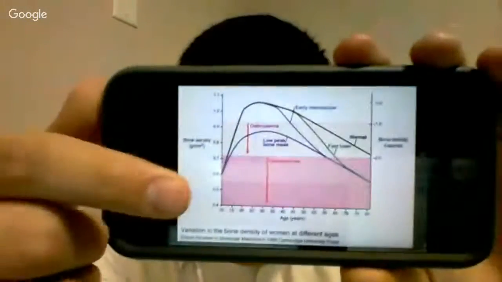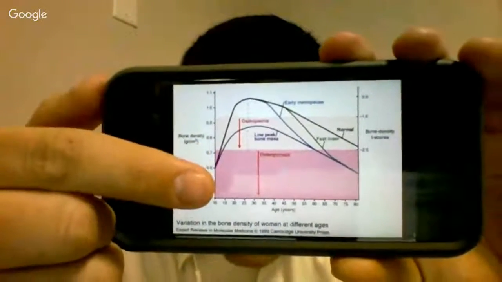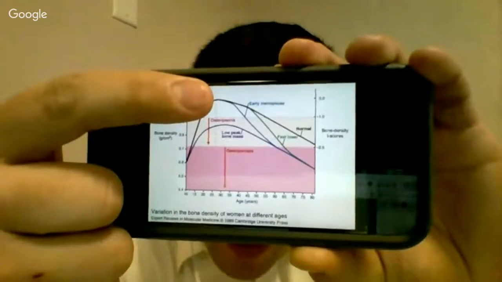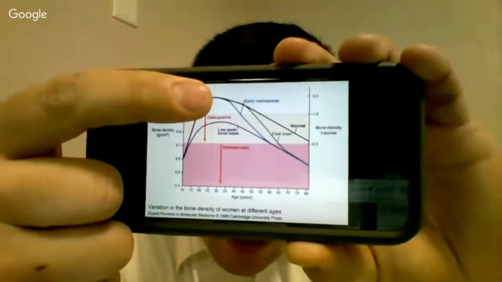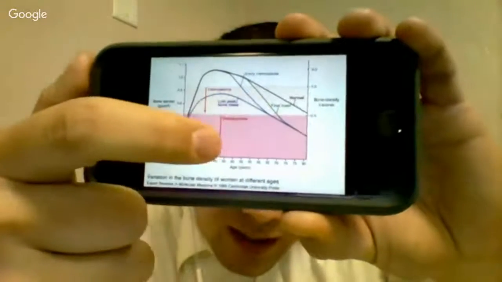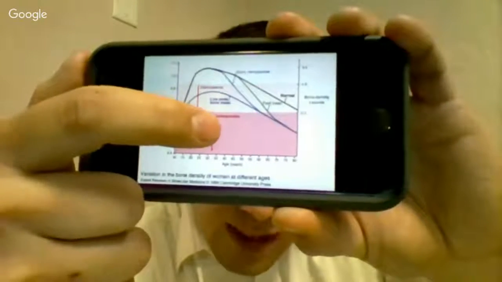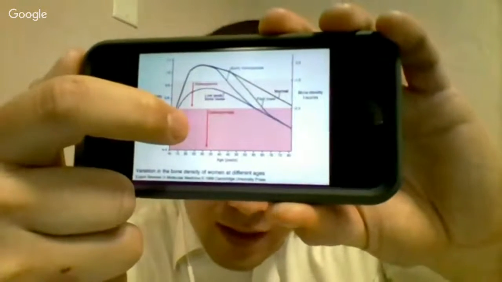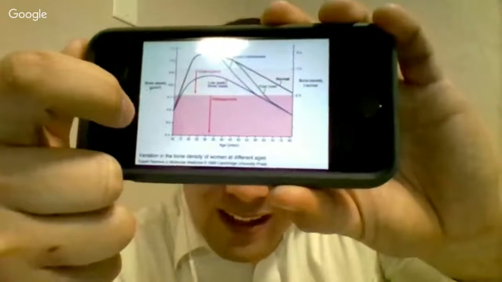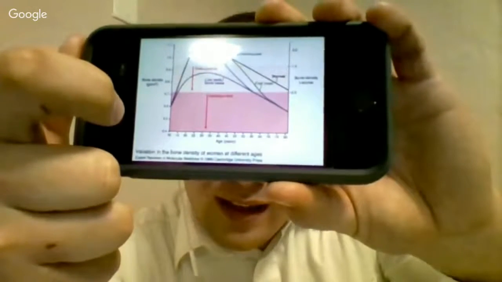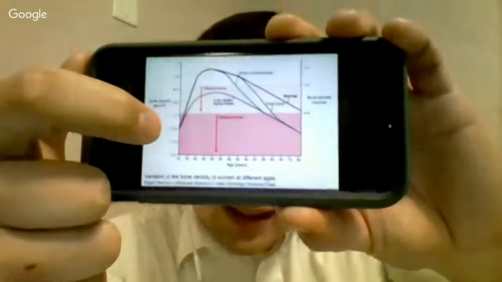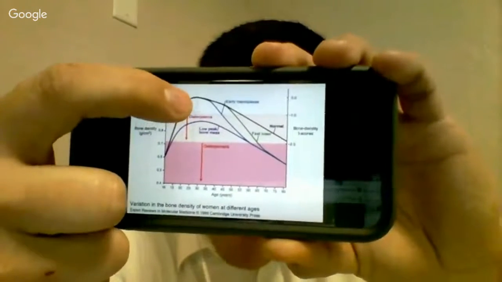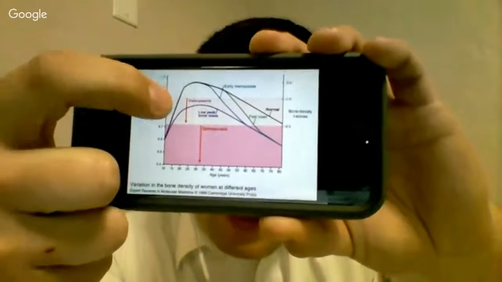So you see right here, at a younger age, you start to increase in bone mineral density, and depending on how high you get will determine how long it takes you to reach this dark pink area, which is considered osteoporosis. And when you reach down in this area, your bones are much thinner and much more capable of being fractured. And so we need to do our best to increase how much bone mineral density we get.